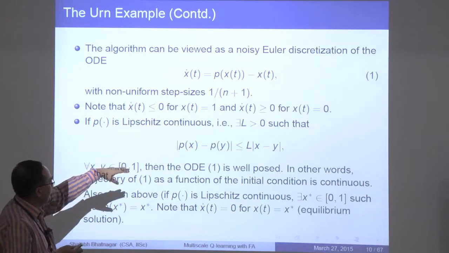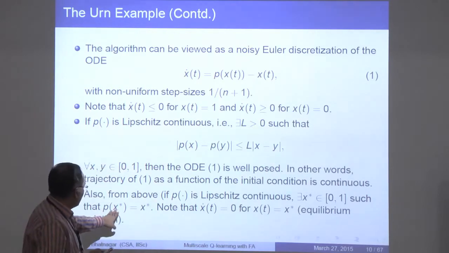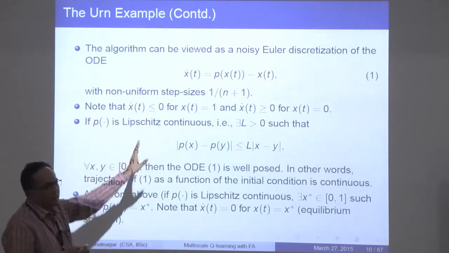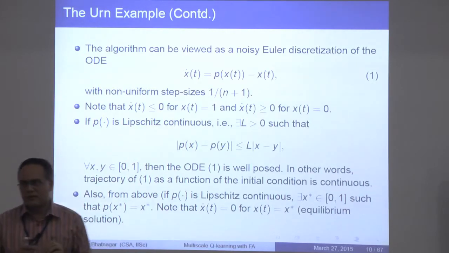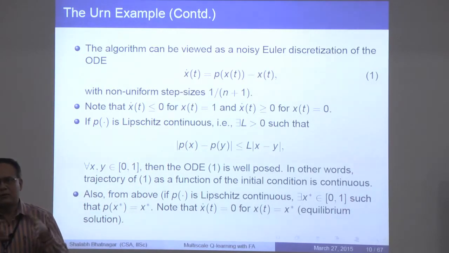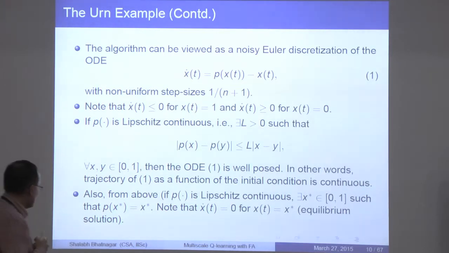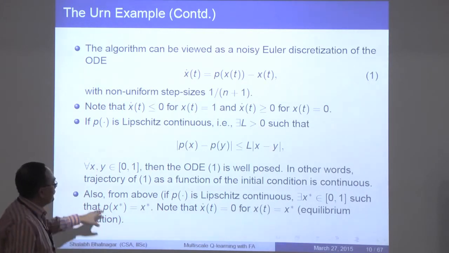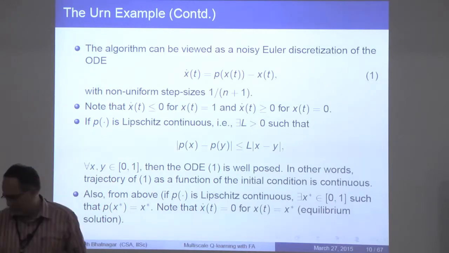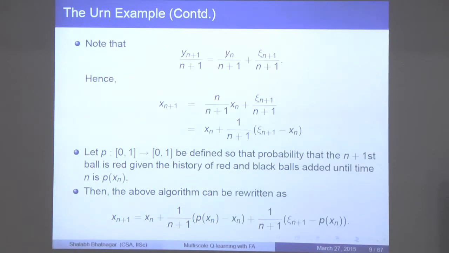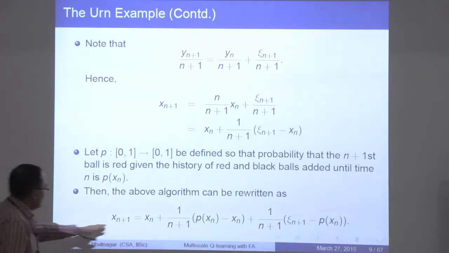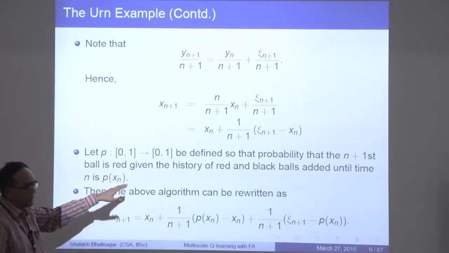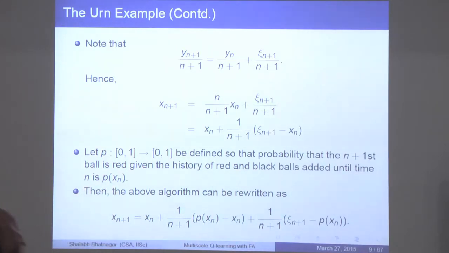So x dot t will be 0, and that will be the point where p of x star will be equal to x star. So you have actually solved the problem of finding the fixed point of this function p. And you can then show that the recursion that was there earlier will actually converge to that x star, assuming that x star is unique.